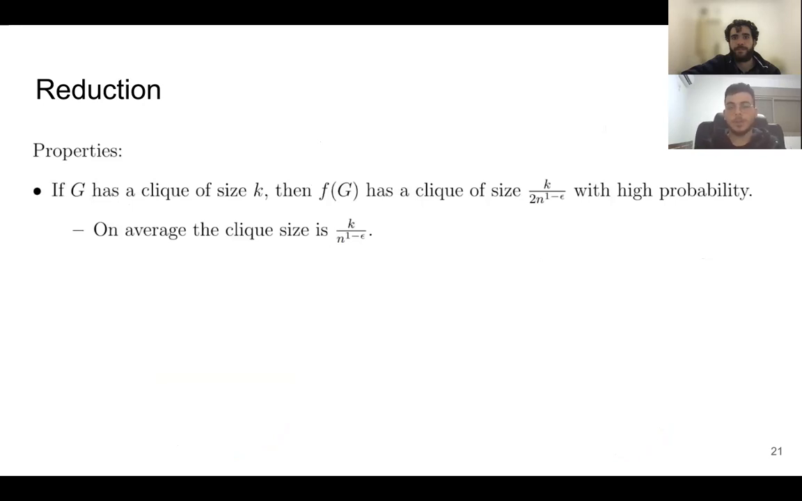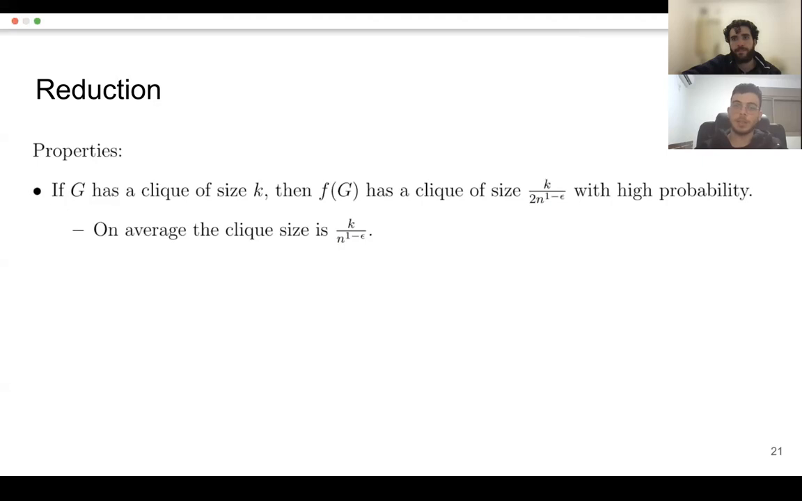So, some properties of this reduction. First, if the graph G has a clique of size k, then f of G has a clique of size k divided by 2 times n to the power of 1 minus epsilon with high probability. The reason is that on average, the clique size will be at least k divided by n to the power of 1 minus epsilon, because a clique of size k and the random set of size n to the power of epsilon will have an intersection of size k divided by n to the power of 1 minus epsilon. And with high probability, it will be at least half of that.